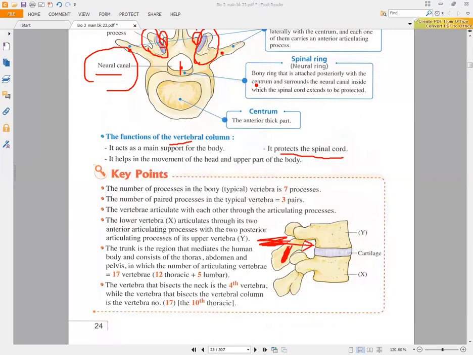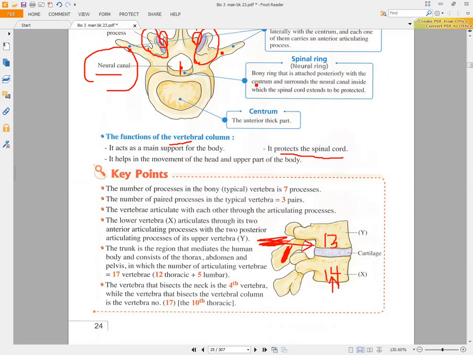Also, you have to know that if you look here and suppose that we have vertebra number 13 and vertebra number 14 as an example, you will find that we have a cartilage between the centrum of vertebra 13 and vertebra 14. Also, we have an articulation between the two posterior processes of vertebra number 13 and the two anterior processes of vertebra number 14.